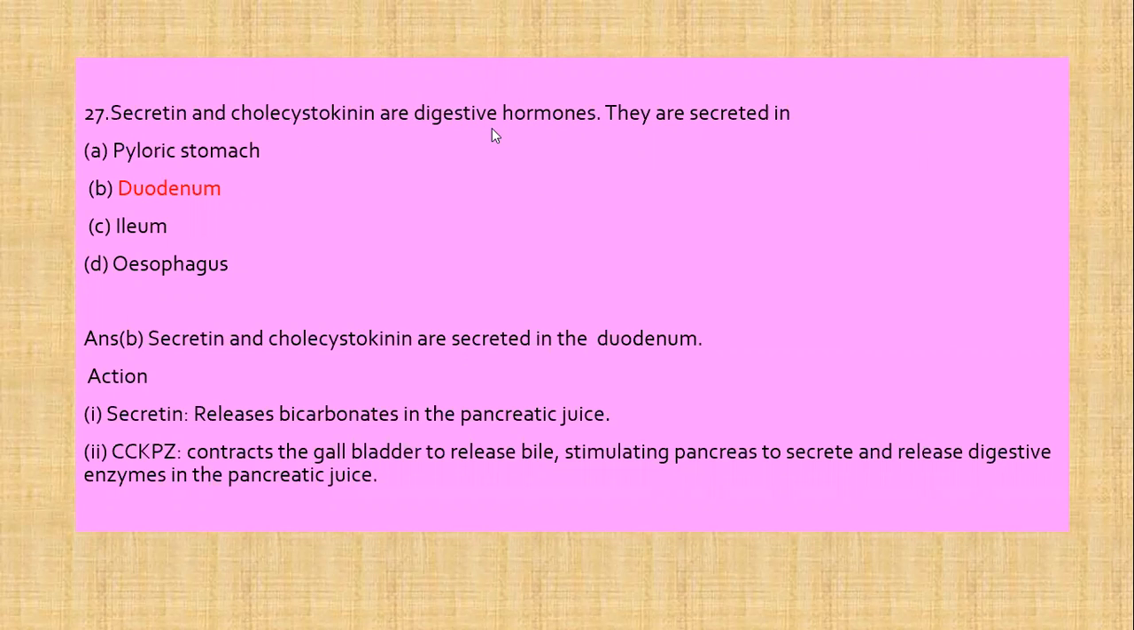Secretin and cholecystokinin are digestive hormones. They are secreted in pyloric stomach, duodenum, ileum, or esophagus. Now we know that secretin and cholecystokinin are secreted in the duodenum, and their action is, secretin releases bicarbonates in the pancreatic juice, and cholecystokinin contracts the gallbladder to release bile, stimulating pancreas to secrete and release digestive enzymes in the pancreatic juice. So duodenum is the correct answer.